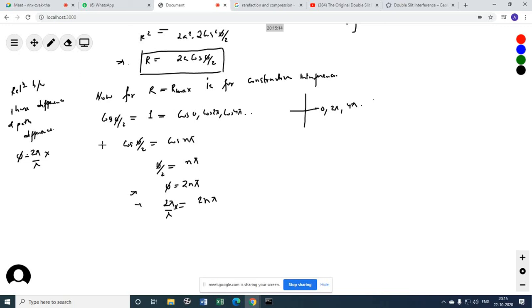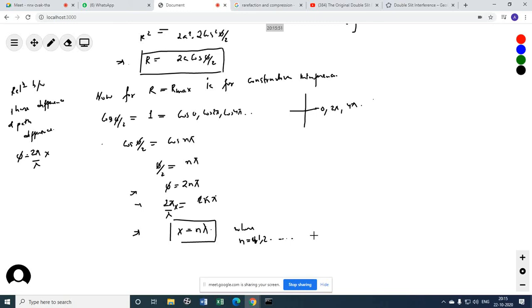So what is path difference? I'll explain this. So x is equal to, 2 pi cancels, I'll get here x equals to n lambda. What is n? Where n is 0, 1, 2 and so on. Actually it is 0, 1, 2 and so on.